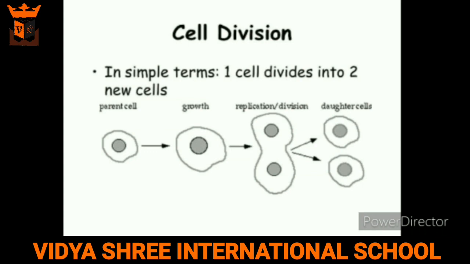So the process by which new cells are formed is known as cell division, and the new cells formed by cell division are known as daughter cells. New cells are needed for the growth of an organism and to replace cells that die.